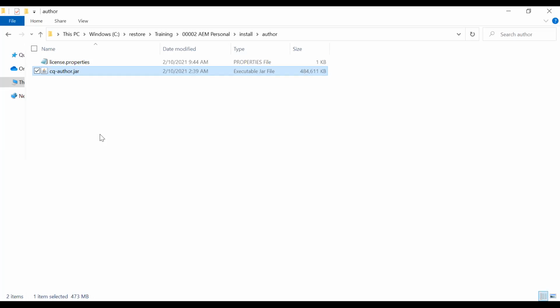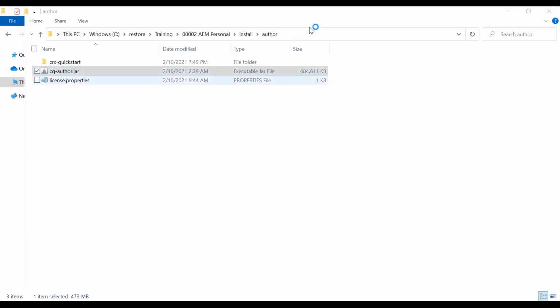So what I said is, I hope you can see my screen. You copy these two files into the folder called author, right? And now there are different combinations using which you can install and configure the author server. I will be covering all the configuration options later on. But for now, we will just do a very simple basic install, which does not require any configuration. Okay, so everybody just copy these two files into an author folder and then double click on this one.